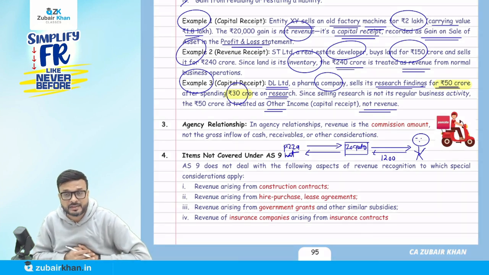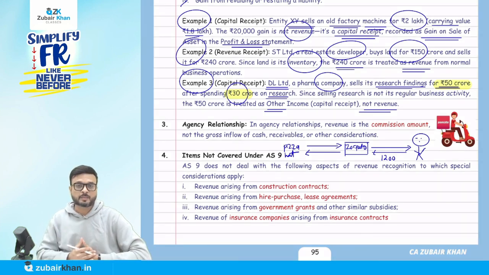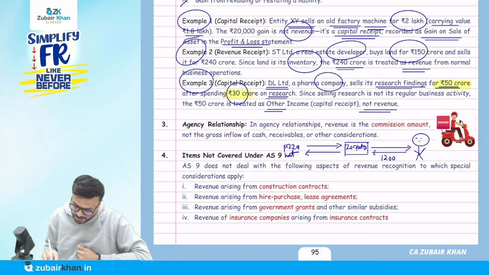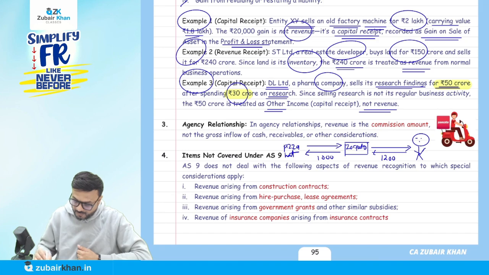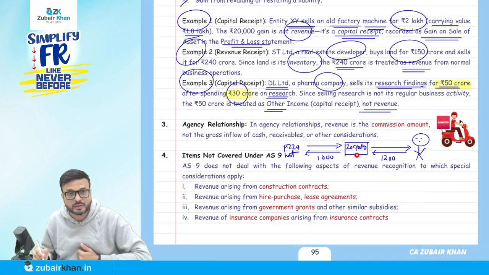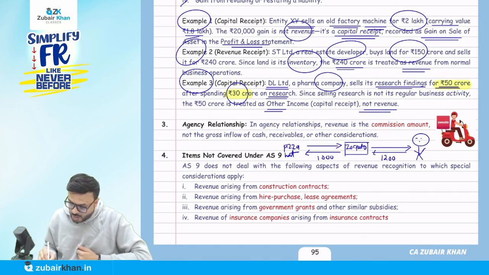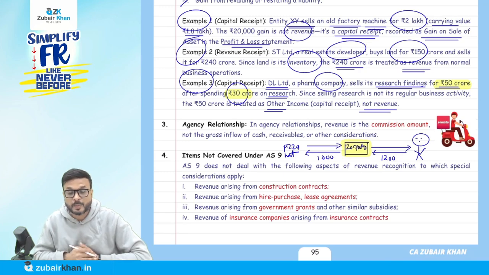So you place an order through Zomato and you pay Zomato. Now Zomato is going to pay, suppose, 1,000 rupees to Pizza Hut. Then Pizza Hut will give the pizza to Zomato and Zomato will deliver it to you. How much revenue is going to be recognized by Zomato? We are talking from Zomato's point of view. So how much revenue is going to be recognized by Zomato in their books of account?